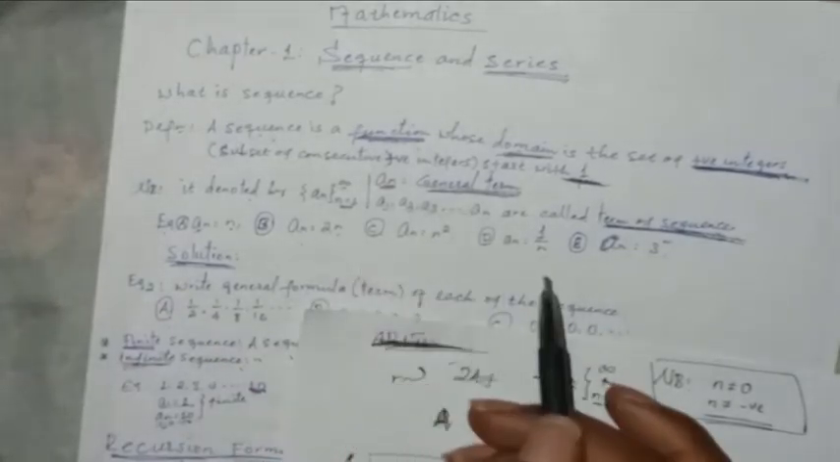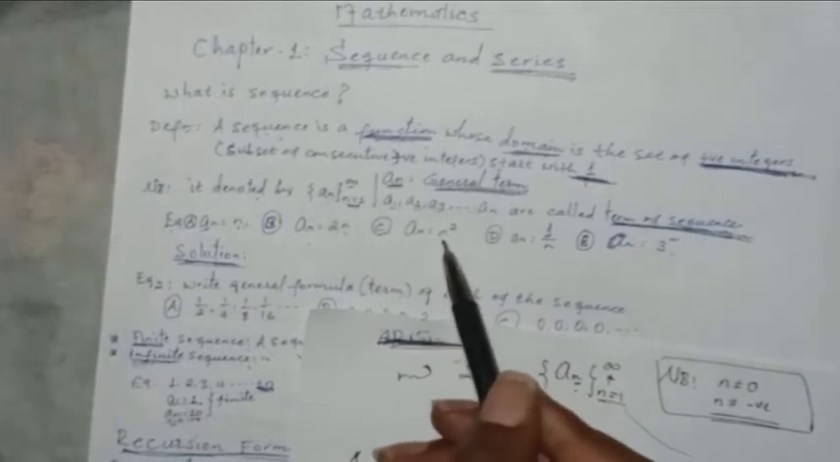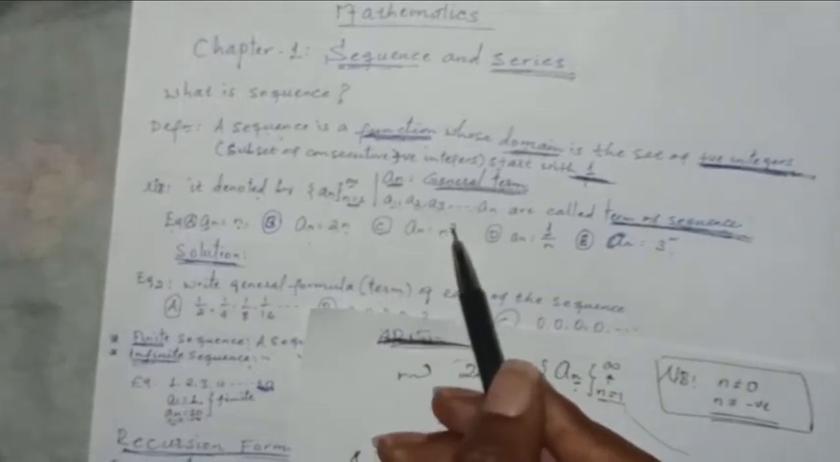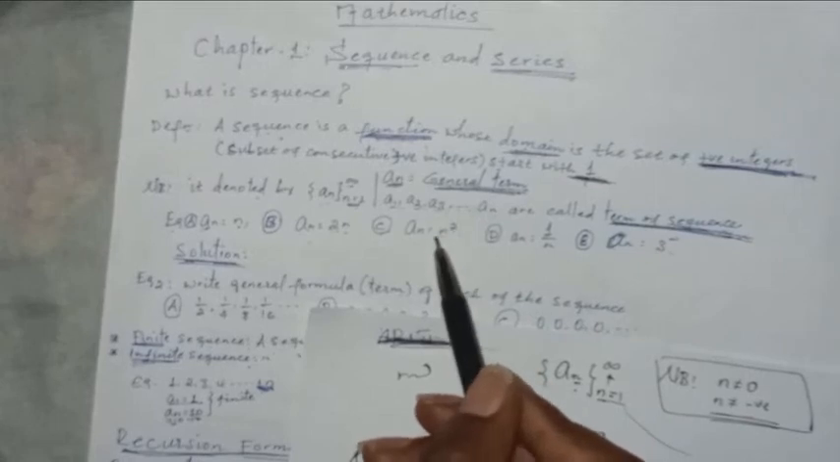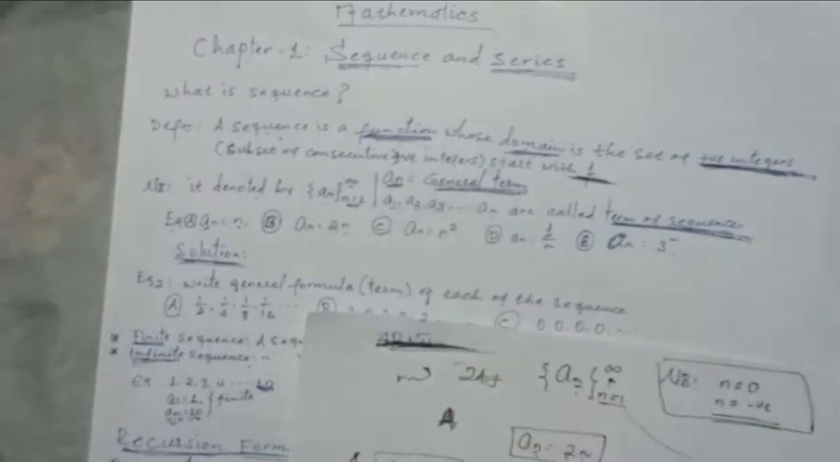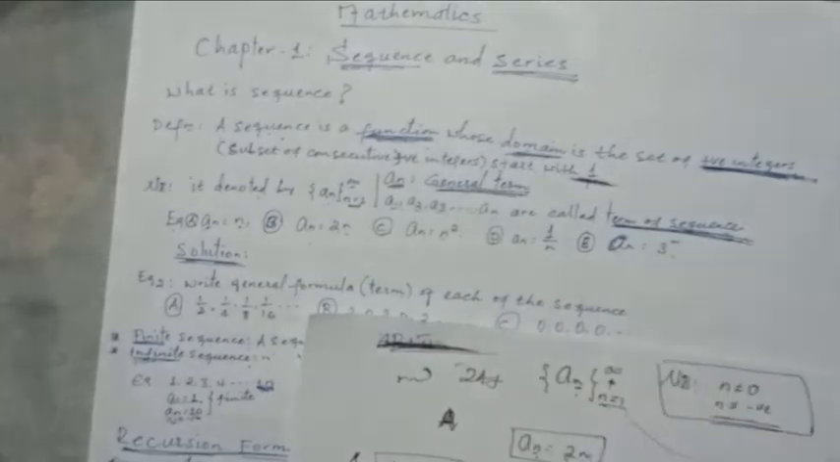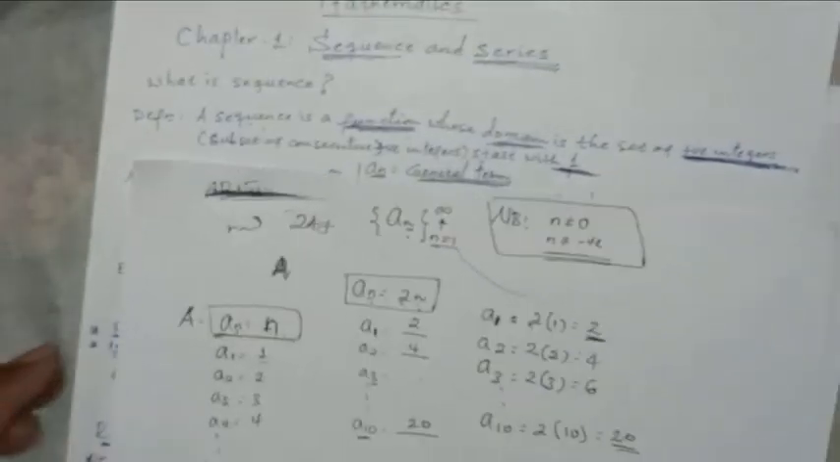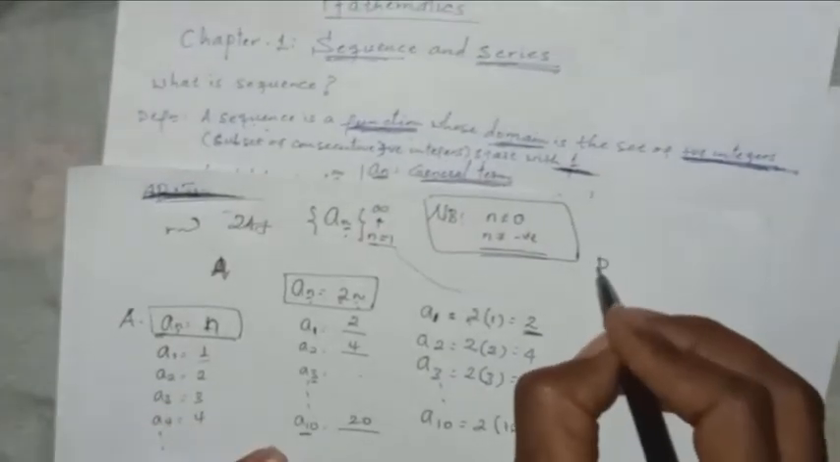Okay. C is simple. You can find n square. When n is 1, 1 square. When n is 2, 2 square. When n is 3, 3 square, like this. No matter at all. They are very simple. D. Look, example D.